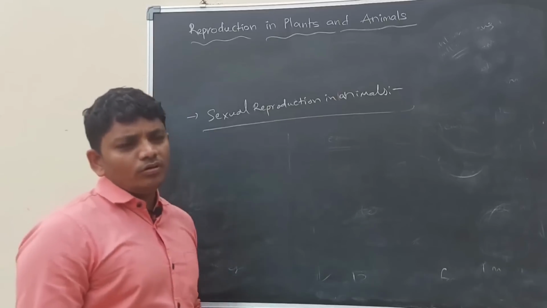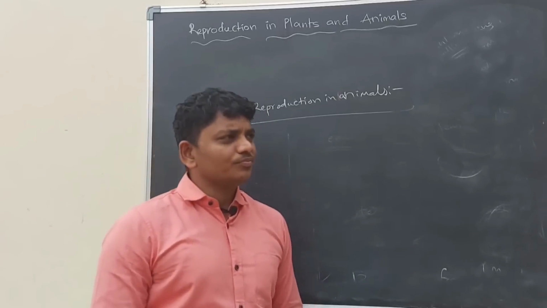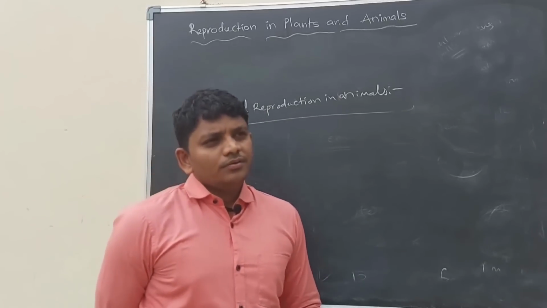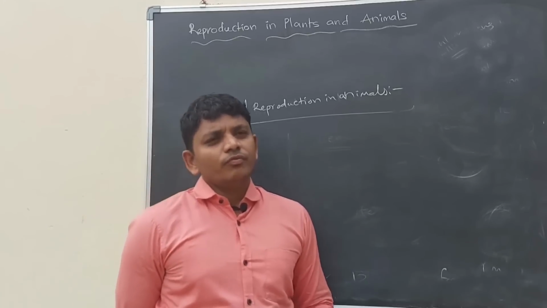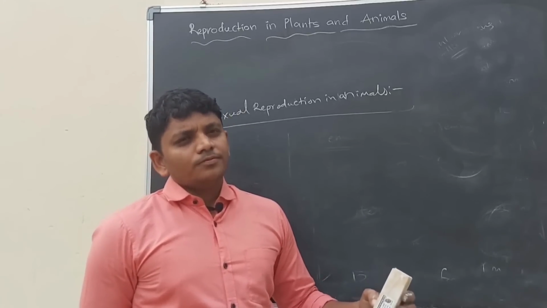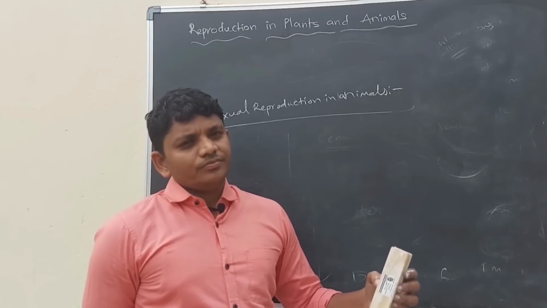After the baby is born, the baby will grow as an individual.